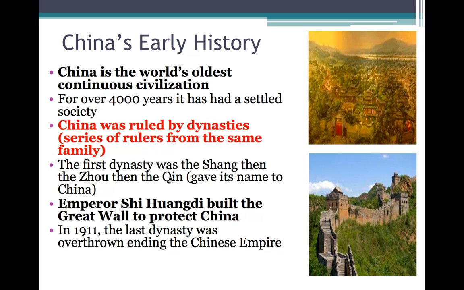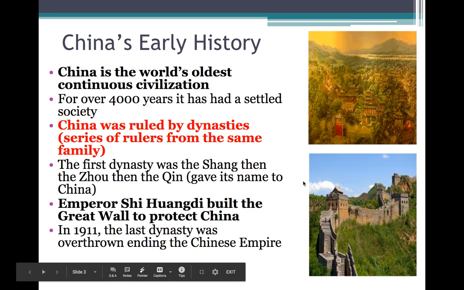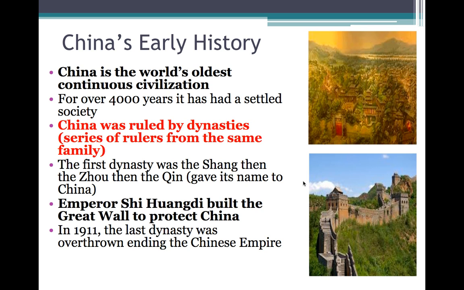The thing you probably know about China, maybe from Mulan, is the Great Wall of China. It was built not all at once, but over probably a couple of decades, to protect China from invaders.